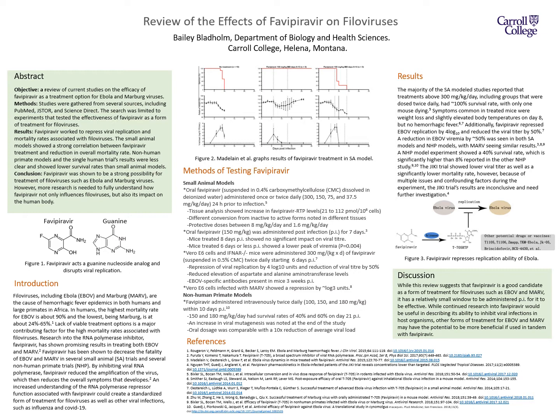So the common symptoms seen in these treated mice were weight loss and slightly elevated body temperatures on day 8, but they never reached the hemorrhagic fever stage, which was what ultimately kills most of these infected individuals. So the mortality rate plummeted. Additionally, favipiravir worked to repress the replication and reduced the viral titer by about 50% in these small animal models.